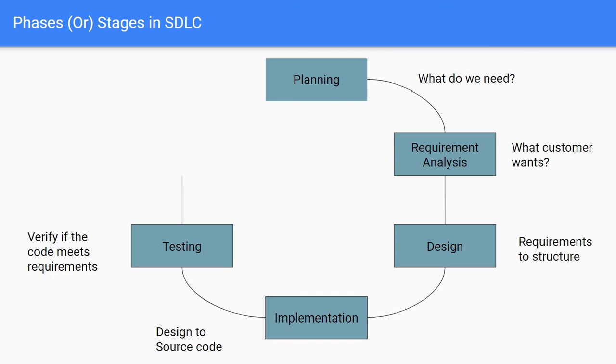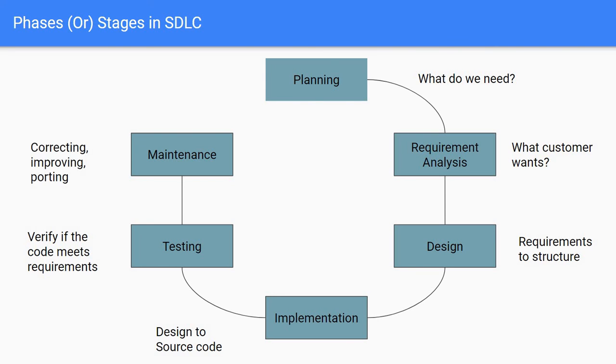And the final one is maintenance. Maintenance of a typical software product requires much more than the effort necessary to develop the product itself. Maintenance involves correcting errors that were not discovered during the development, improving the implementation of the product according to the customer requirements, and porting the software to work in a new environment.